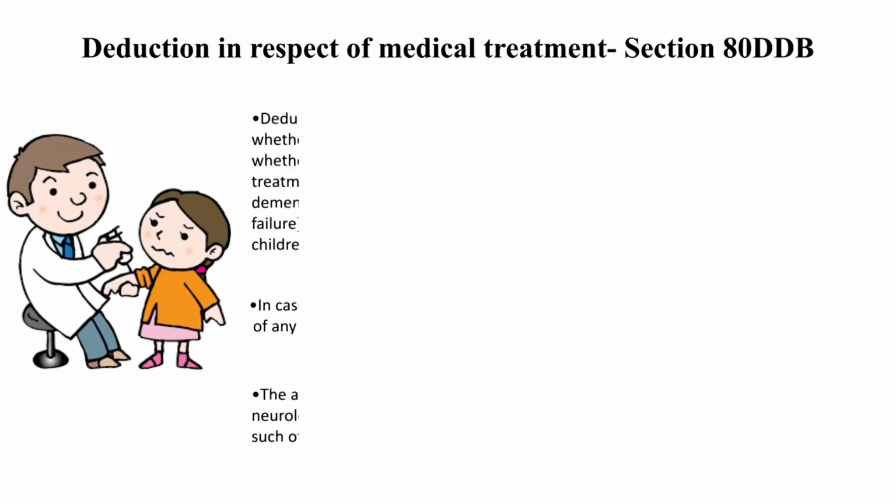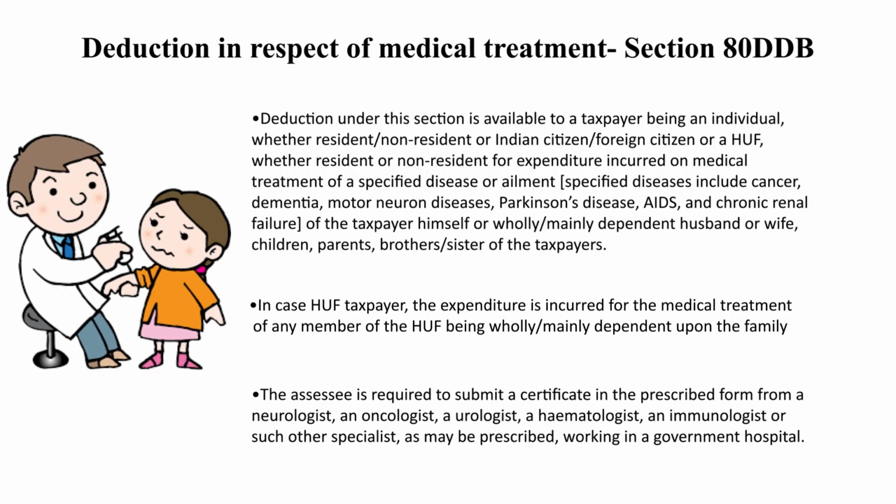Then we are coming to section 80DDB, deduction in respect of medical treatment. This is deduction of medical treatment in respect of taxpayers who are resident and ordinarily resident, for specified disease or ailment. Here specified disease may include cancer, dementia, motor neuron diseases, Parkinson's disease, AIDS of the taxpayer himself or herself. That is, this deduction of medical treatment is related to the taxpayer himself or any other person dependent on the taxpayer, that is husband or wife, children, parent, brother, etc.